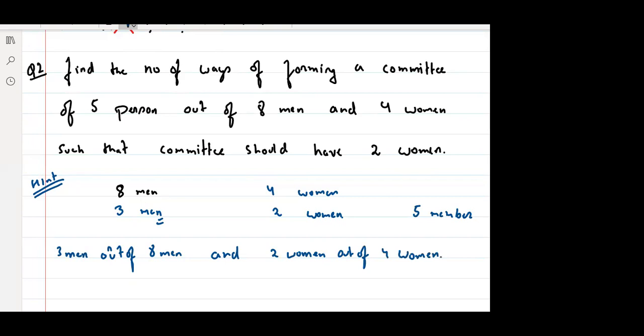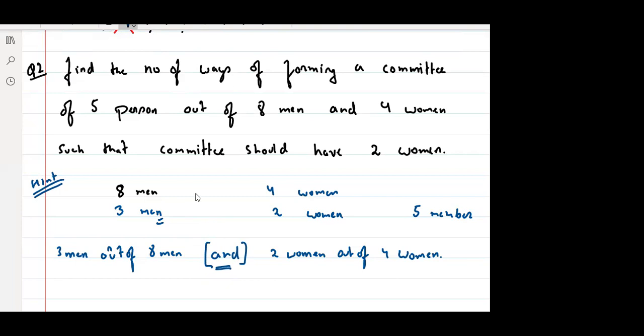Got it? Tell me, got it? Sir, we should actually separate men and women and then add both ways. Add, no, it is and, right? And means multiply. Sir, but in combination, the order doesn't matter. Again, it is 3 men and 2 women. It is not order. It is the fundamental principle of counting, right? It is not the order. Okay, sir.